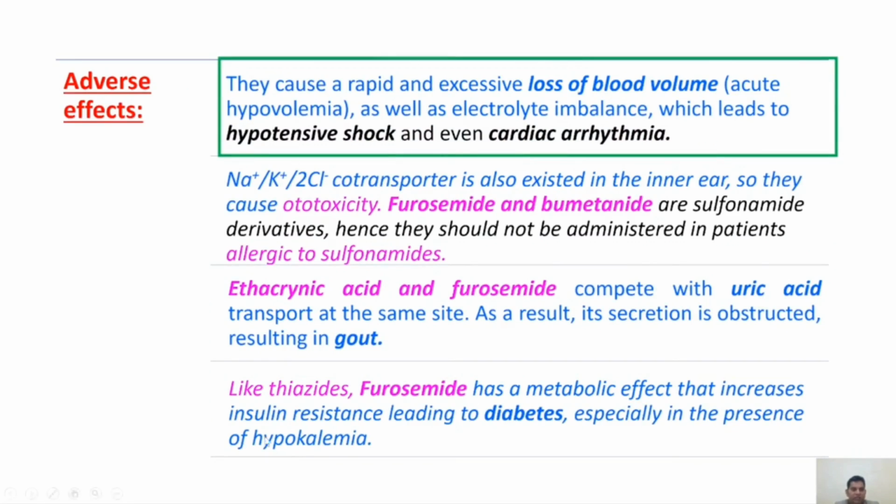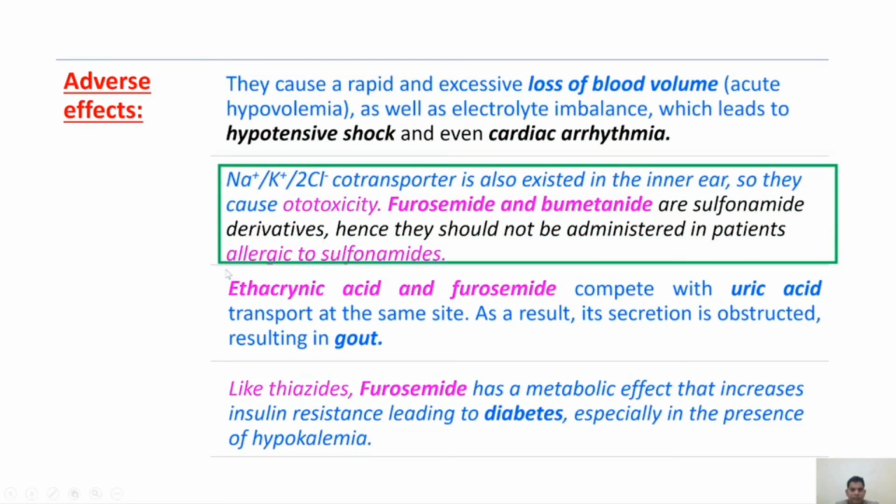Next, coming to the adverse effects. Loop diuretics cause a rapid and excessive loss of blood volume as well as electrolyte imbalance, which leads to hypotensive shock and even cardiac arrhythmia. Next, second one, the sodium-potassium-2-chloride cotransporter is also located in the inner ear, so they cause ototoxicity. Next, furosemide and bumetanide are sulfonamide derivatives, hence they should not be administered in patients allergic to sulfonamides.